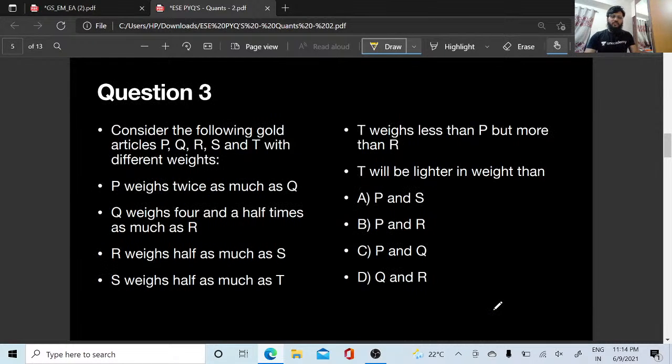Let's go to the next question. Consider the following gold articles P, Q, R, S and T with different weights. P weighs twice as much as Q. Q weighs 4.5 times as much as R. R weighs half as much as S. S weighs half as much as T. T weighs less than P but more than R. T will be lighter in weight than whom? P and S, P and R, P and Q, Q and R.